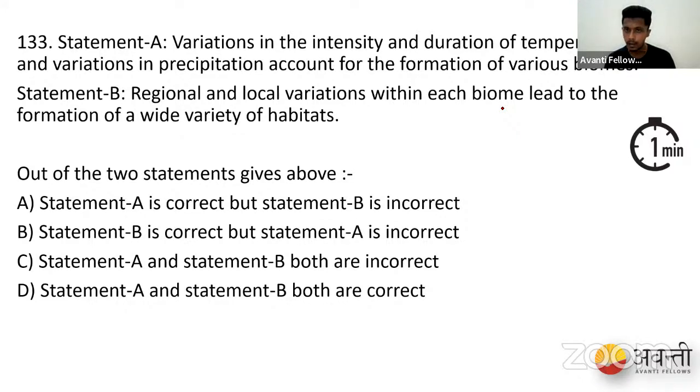So let's go for the explanation of this question. Statement one: intensity and duration of temperature and precipitation always lead to various biomes, right? We can see tropical forest, subtropical forest, and alpine forest, and the higher we go, we don't find any of these biomes. It becomes arid as we move up. In the desert, there is no precipitation and higher temperature, so we don't usually get much plant life. So statement one is correct. It leads to various biomes.